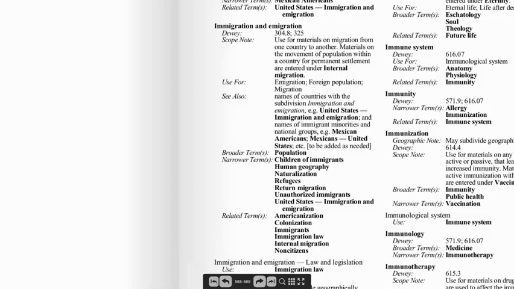I could add a subfield for V, which is for the form or genre, and I could put fiction. So my final subject heading will be immigration and emigration with a subfield V of fiction.